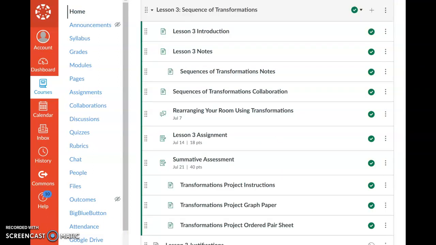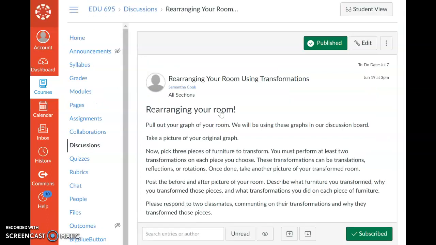The fourth specific lesson material is the Rearranging Your Room Using Transformations discussion board. This discussion board was built upon the Lesson 2 introduction and the Lesson 3 introduction, connecting the ideas from previous lessons and showing students how the concepts they are learning are applicable to them.